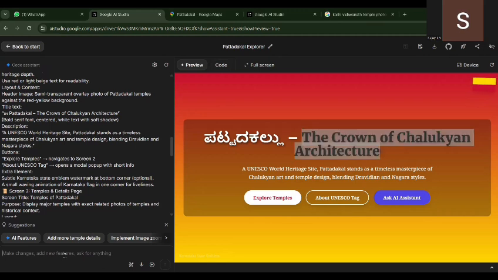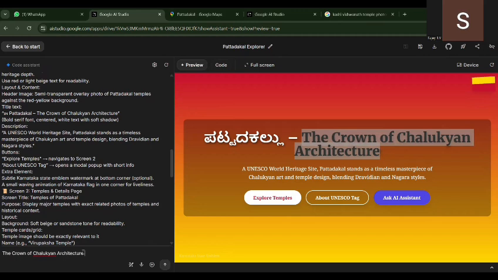Now what I'm saying is, let's ask the code assistant to convert this into Kannada and present it. Now let's go, we'll run this one.